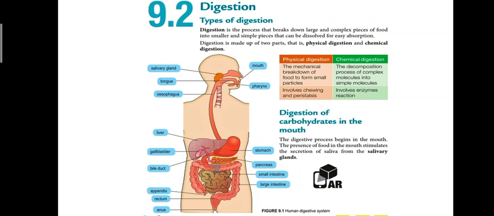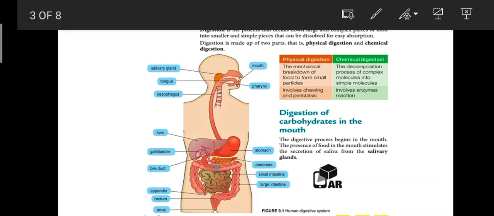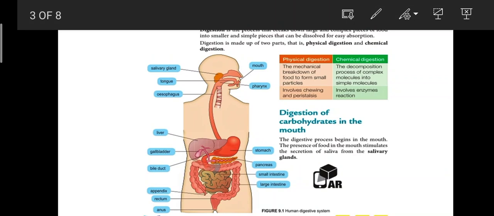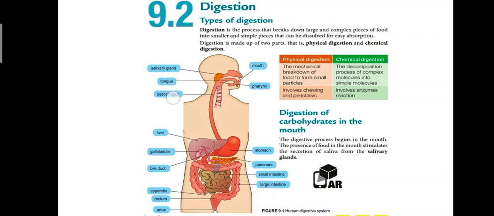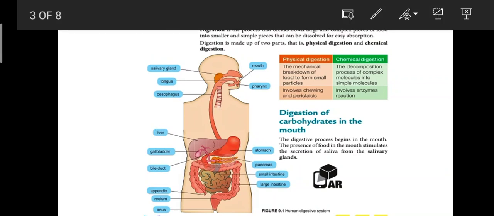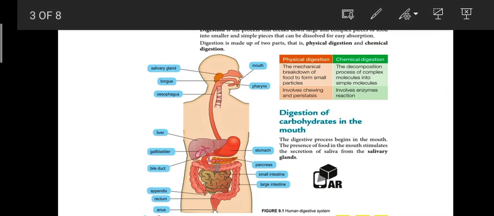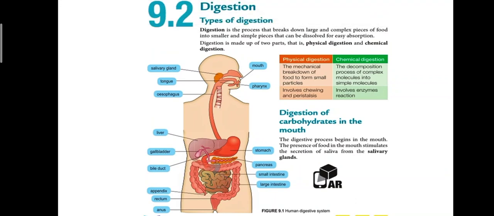Okay, look at Figure 9.1, human digestive system. So here this is the mouth, pharynx, salivary gland, kelenjar air liur. We have the tongue here, esophagus, liver, this is the stomach, pancreas, this is the bile duct, satu saluran, ductus. This is the small intestine, this is the large intestine. We have the appendix here, rectum, and the last one is the anus.